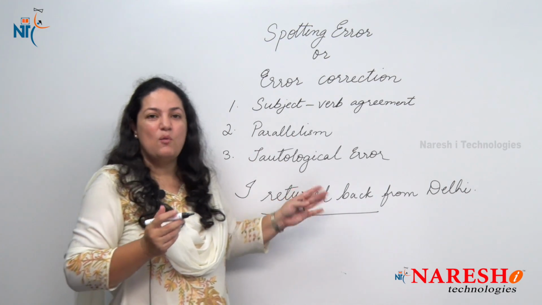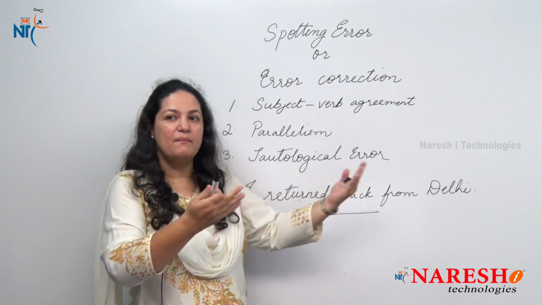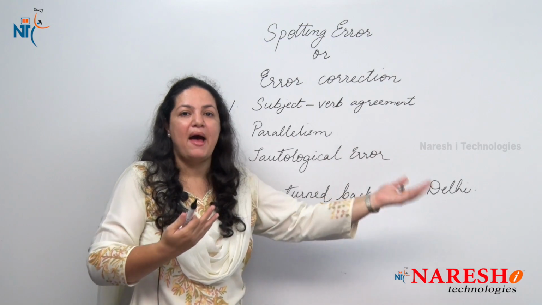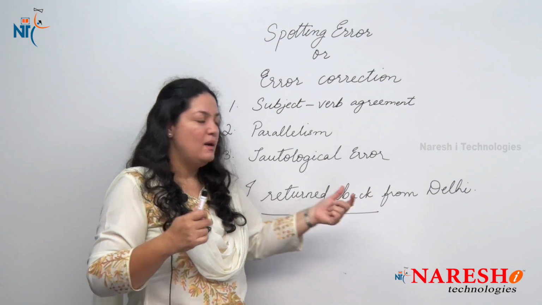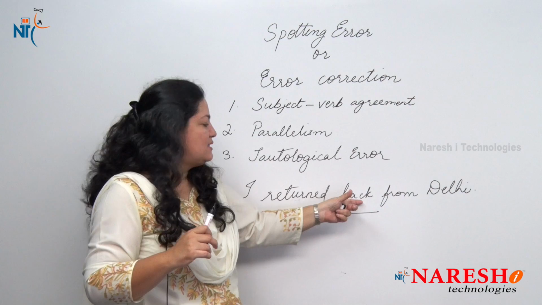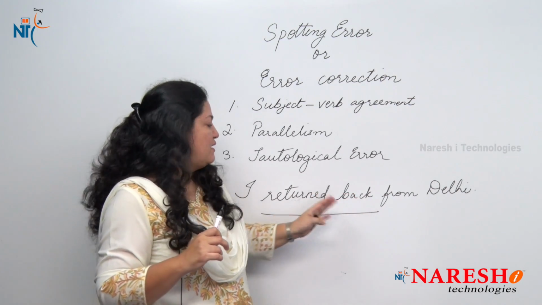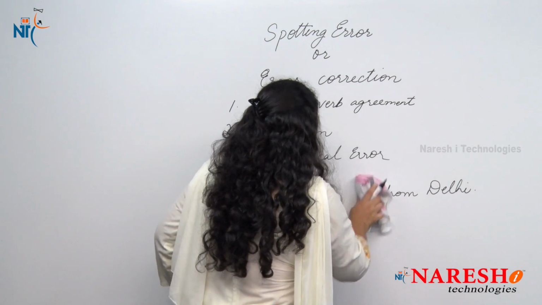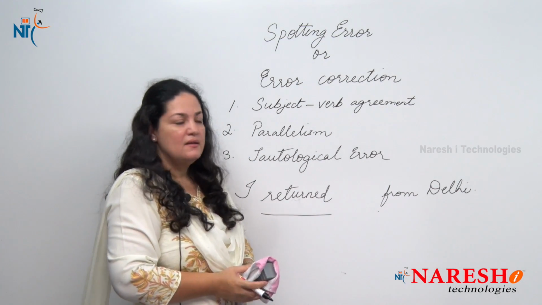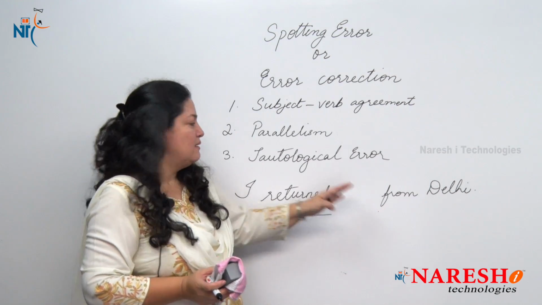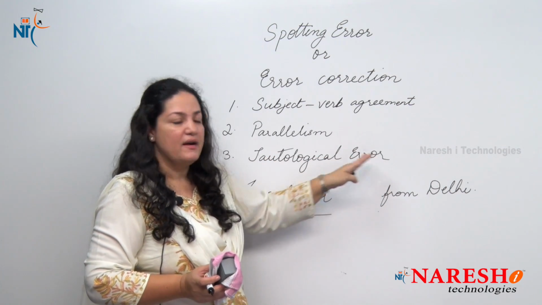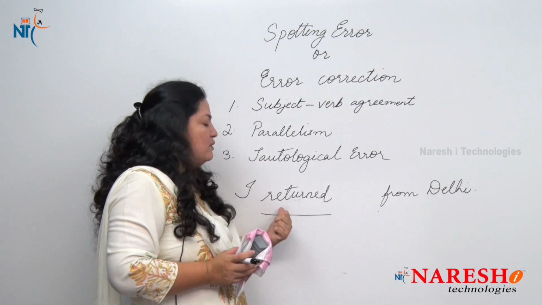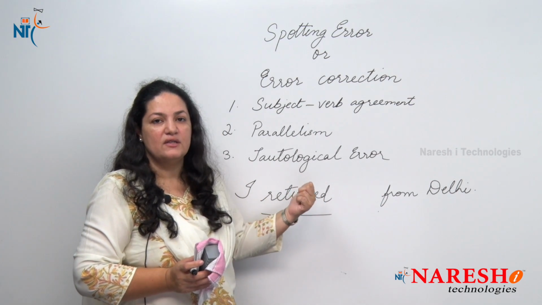When I'm saying return back, what does return mean? Return means come back. So when I'm saying return back, literally I'm saying come back, back. So I'm using the word back twice. One is included in the meaning and one I'm using in excess. So here I will not say I returned back from Delhi. What I'll say is I returned from Delhi. So this would be the right answer. Now this is the tautological error. If I am repeating a word or using a word in excess which is already included in the meaning, it is called a tautological error.